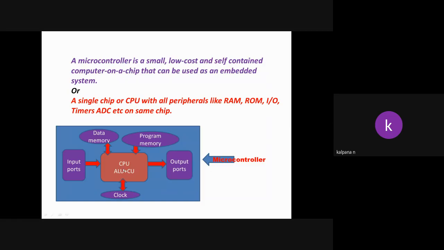Microprocessor means a single CPU, whereas microcontroller means everything, processor, input output devices, memory, clock, integrated on a single IC. Single IC fabricated with embedded system, then that is called what?